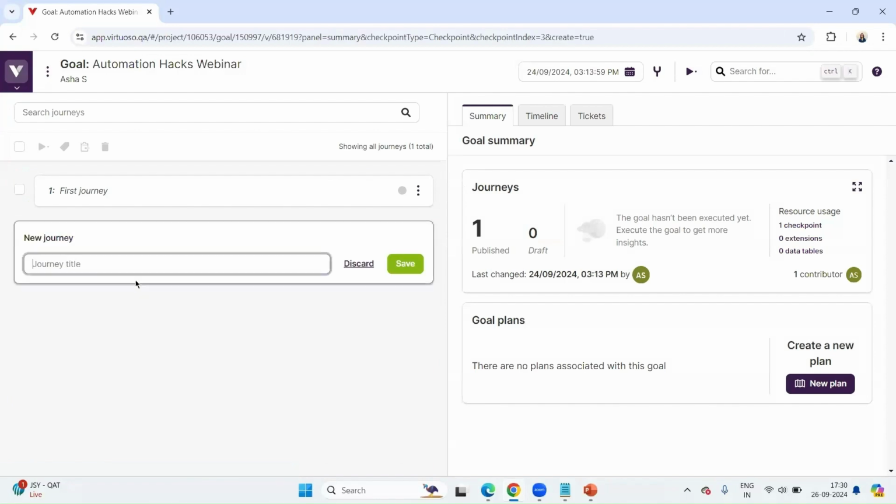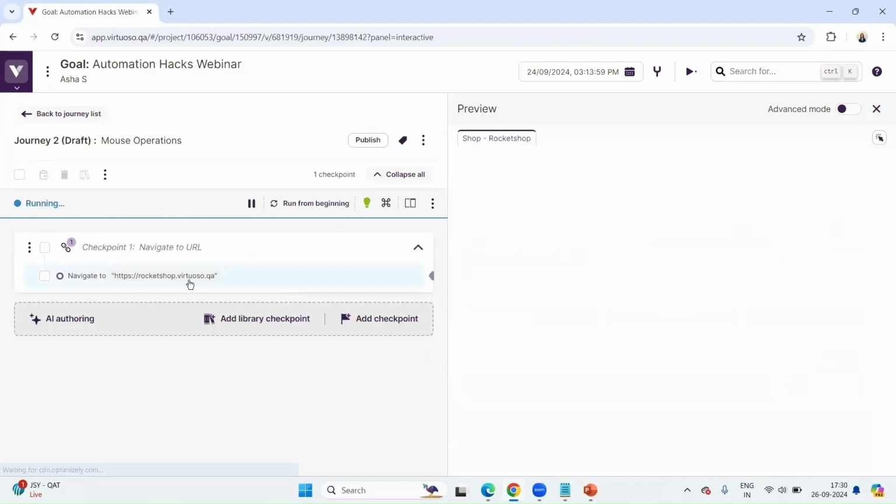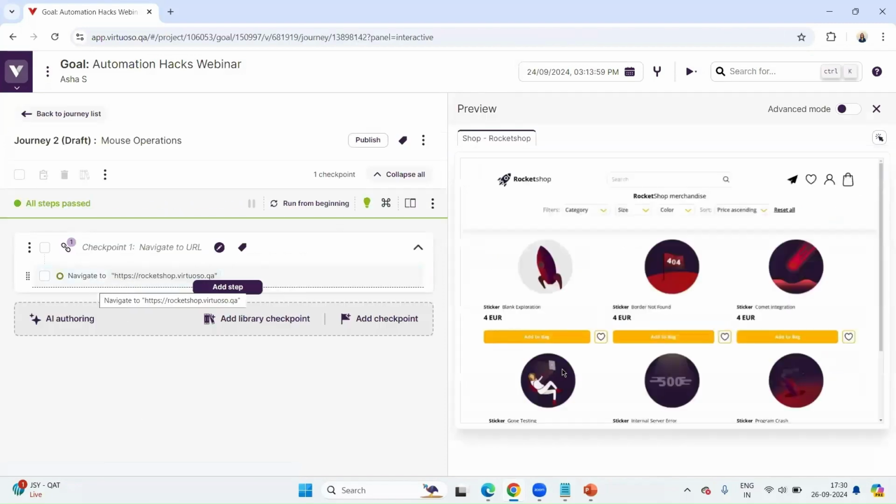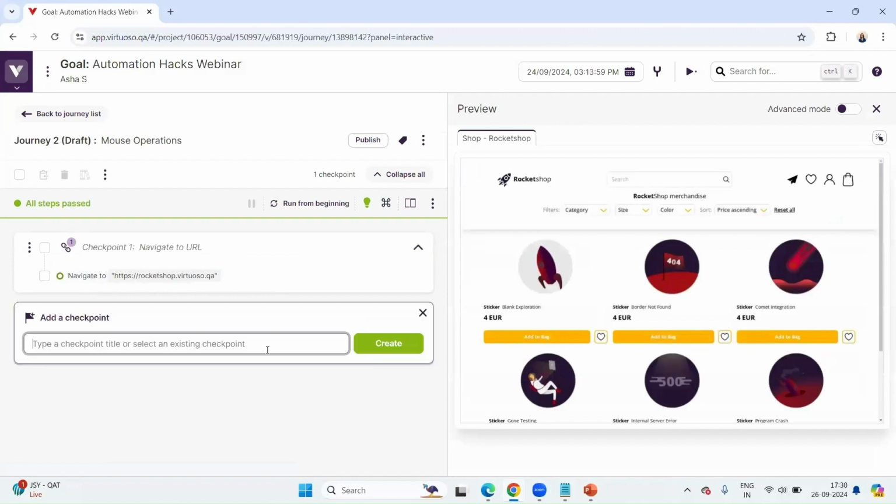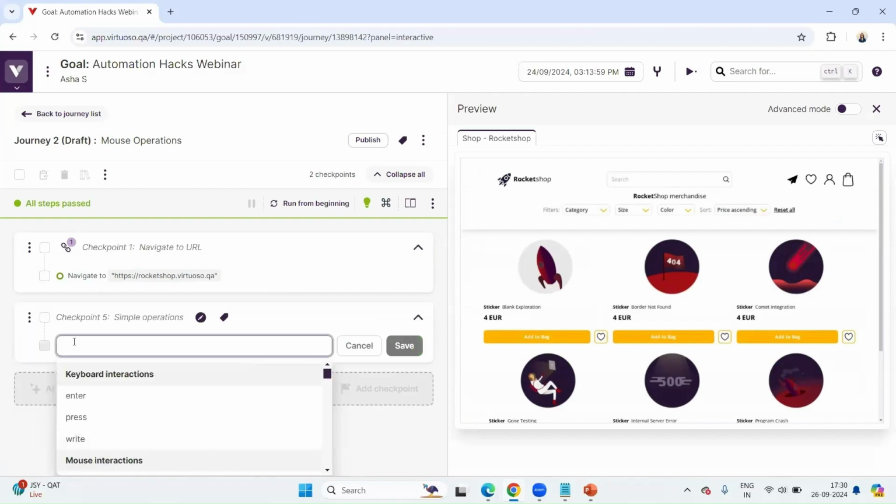Let me add a journey and name it operations. When I add it, you can see the first step is automatically added. Let me add a checkpoint, simple operations, as we do simple operations. Here, I can write mouse.